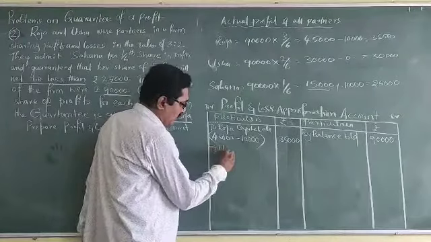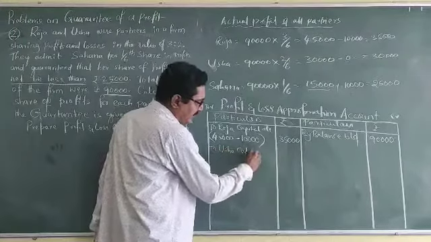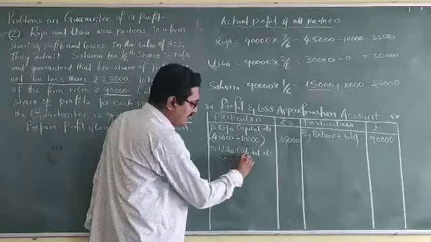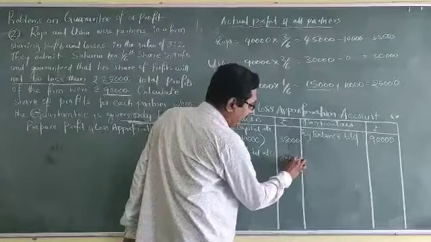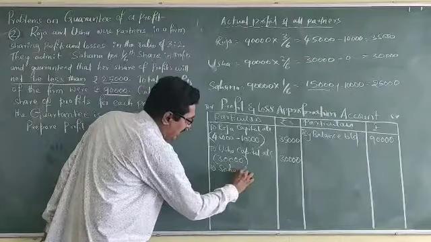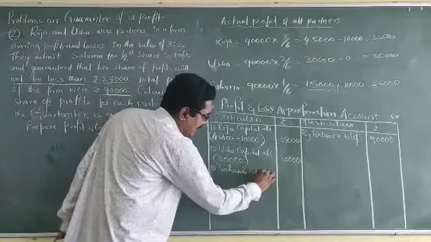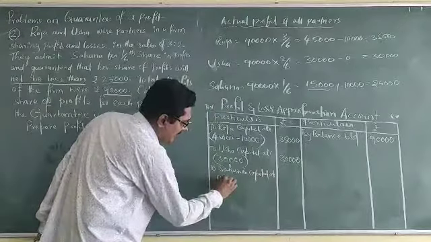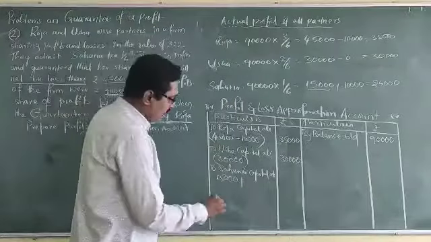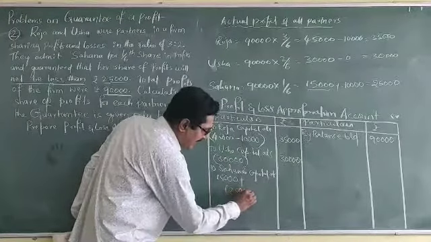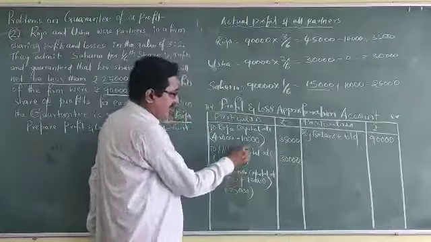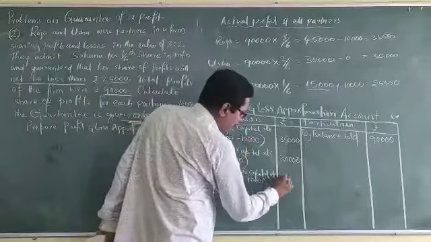To Usha's capital account, no changes: directly write 30,000 only. And to Sahana's capital account, 15,000 is the actual profit plus deficit. Overall 25,000 is the guarantee. So for this we have to add 10,000, which is sacrificed by Roja.